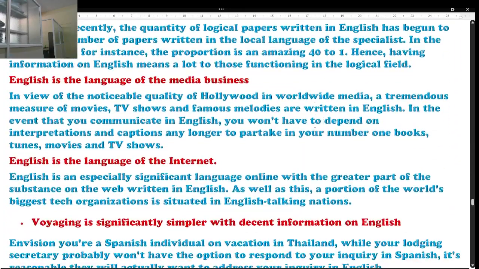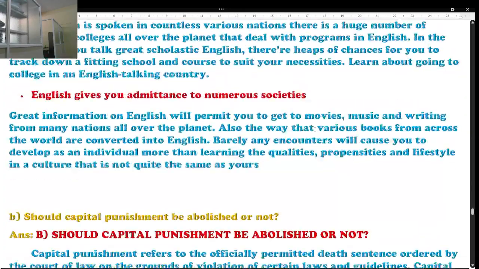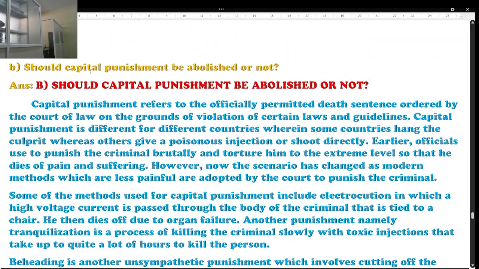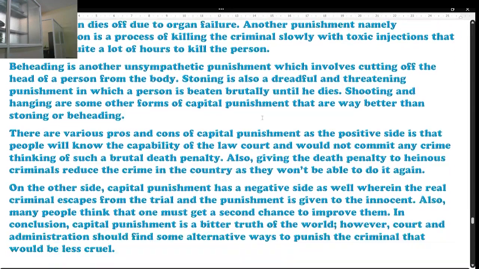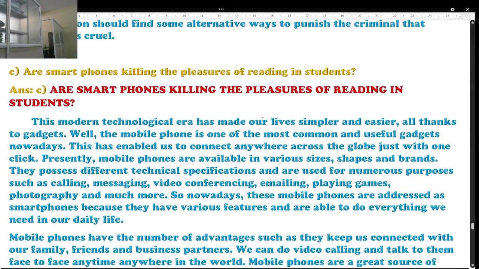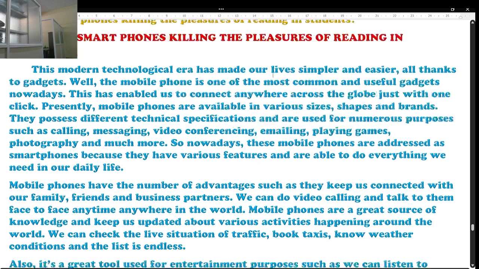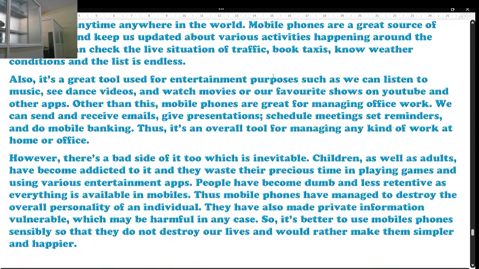I'll discuss with you how to write the essays and how to attempt it. Second essay was: should capital punishment be abolished or not? Yes, I have written my own views, right? I have to give the heading, title and subheadings. And the third option was: are smartphones killing the pleasure of reading in students? This is what I have written here.